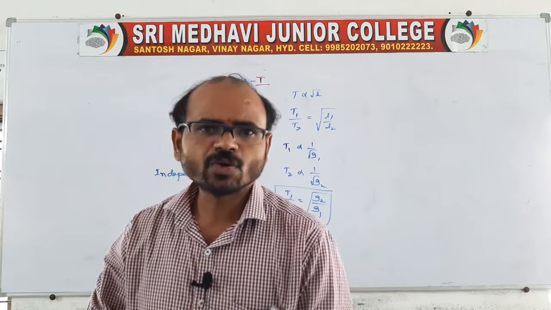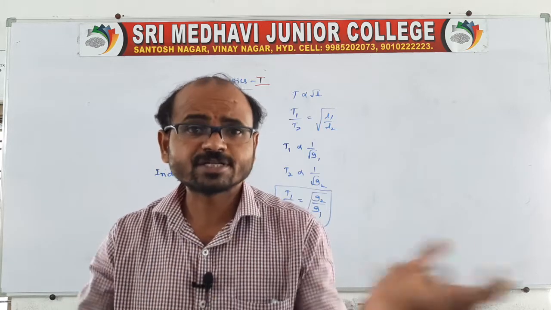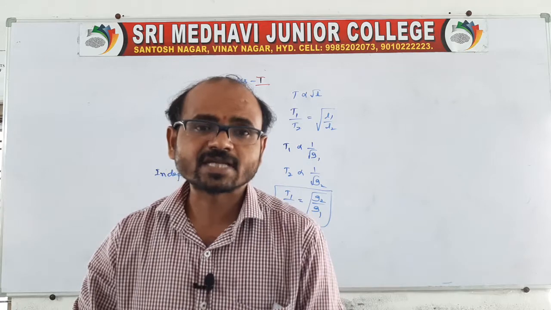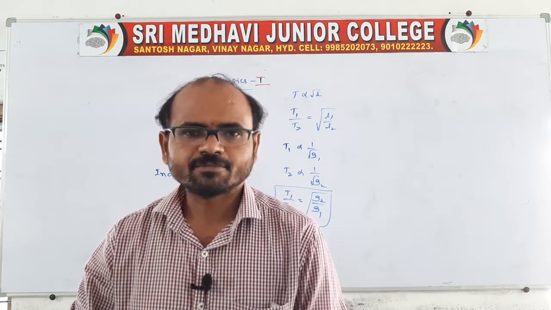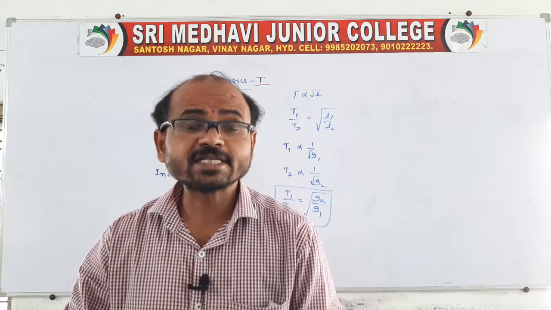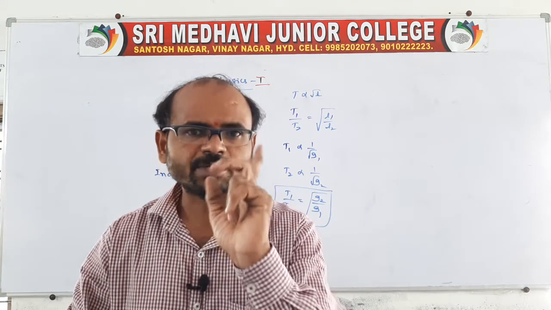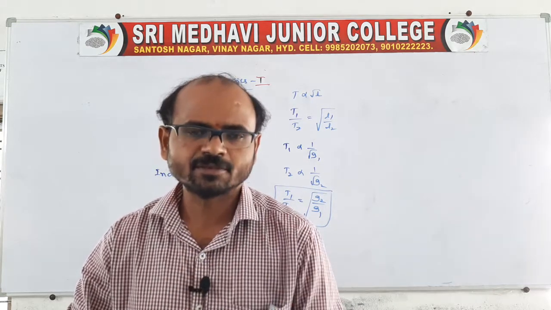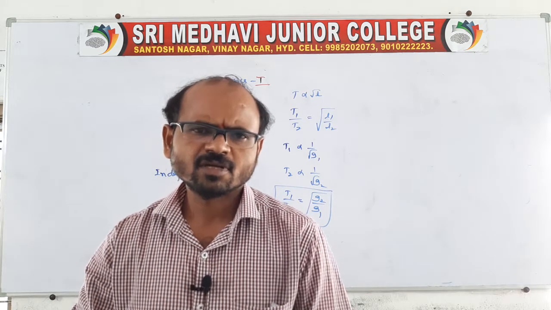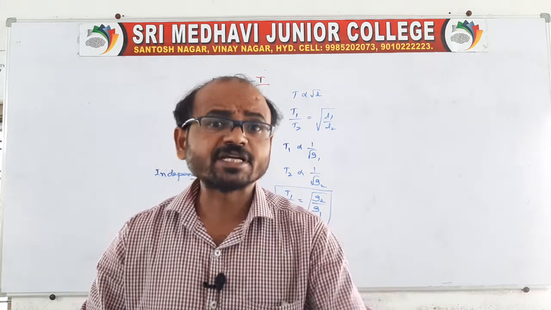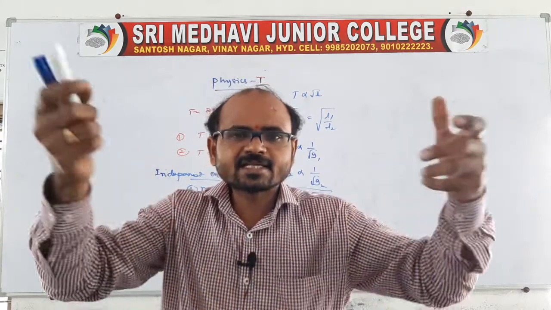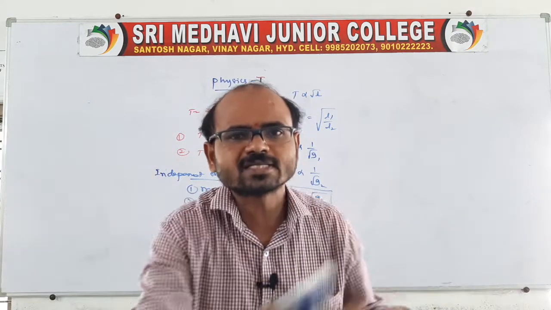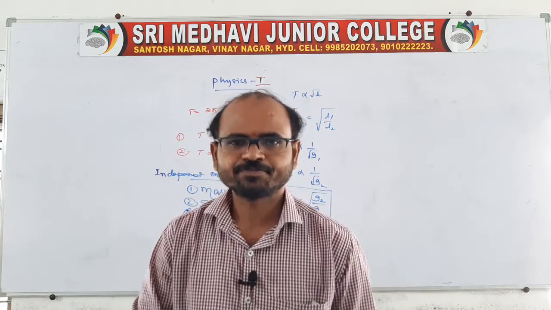Suppose you look at the equator and at the pole, because it is different. At the equator it is 9.78, and at the pole it is 9.8 approximately. There will be a difference. So when acceleration due to gravity decreases at a place, the time period increases. Time period increases in the sense that it takes more time to complete one oscillation.